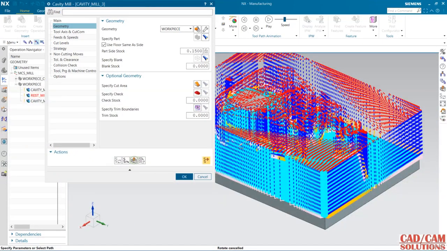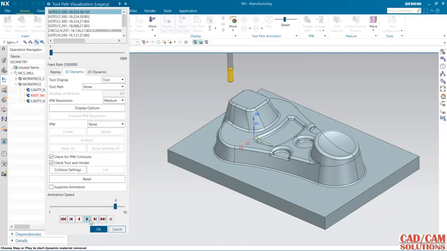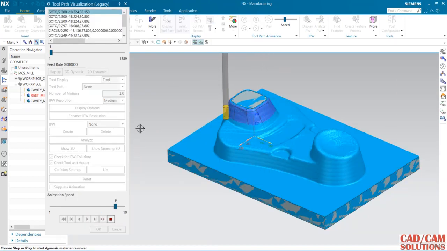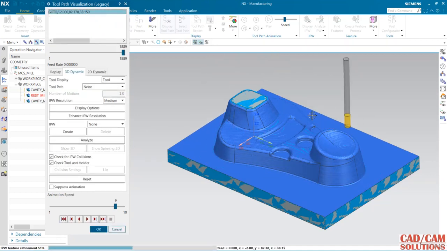Now see the result. 0.15 material will be left as a stock. After that only the finishing operation is left. Roughing and semi finish we have already done.